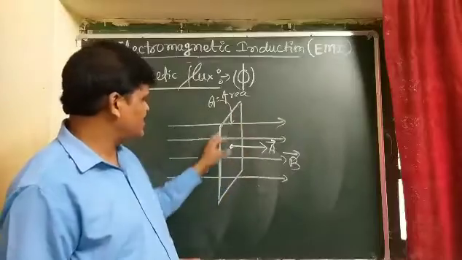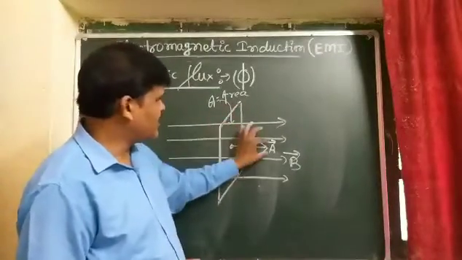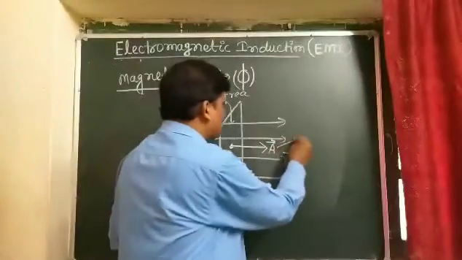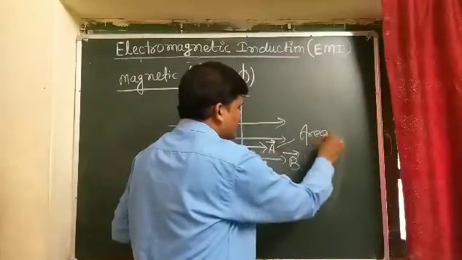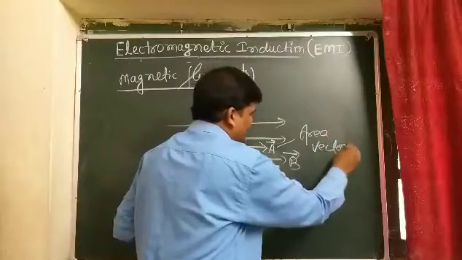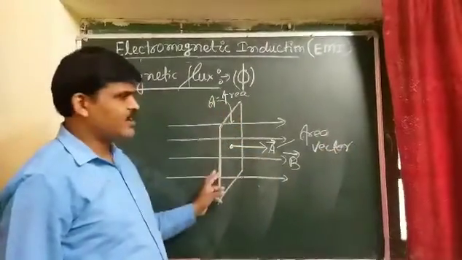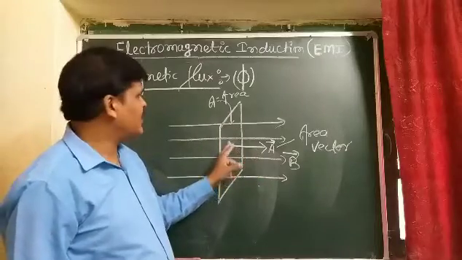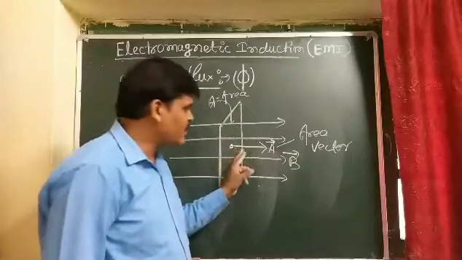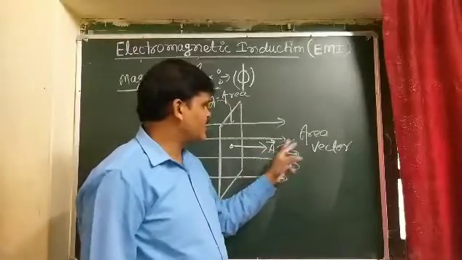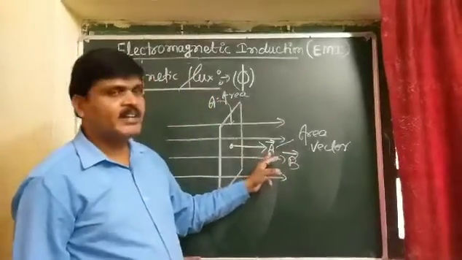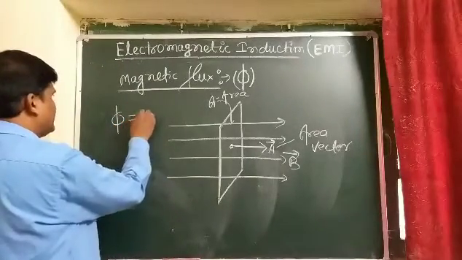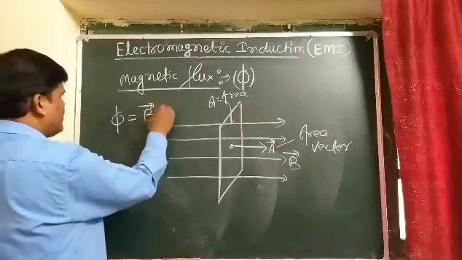The normal drawn on the given area in the outward direction gives the direction of the area vector. And the area vector is denoted by vector A. And magnetic flux, that is what? Phi, that is B vector dot A vector.